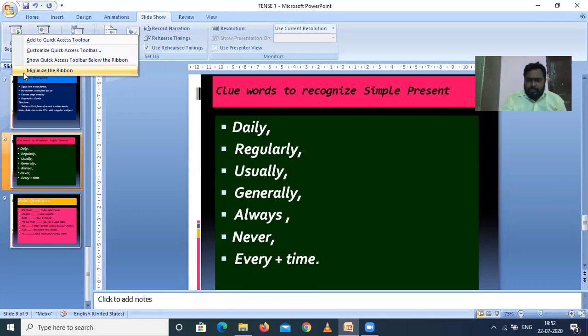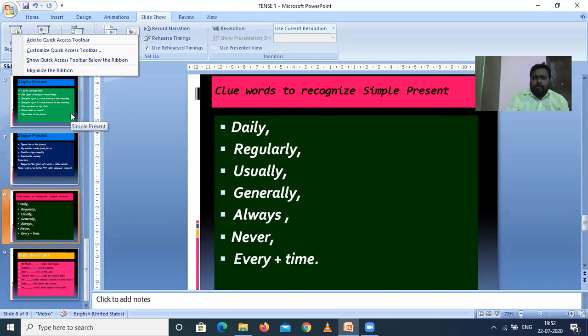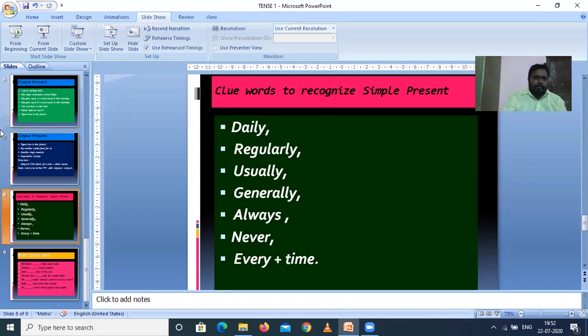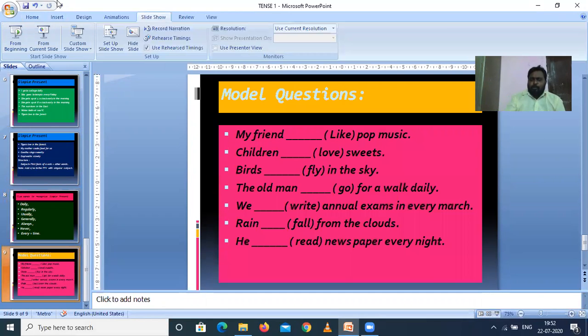So that is the thing which we have seen. Now we will see the model question. Friend is singular, so we have to add s or es.